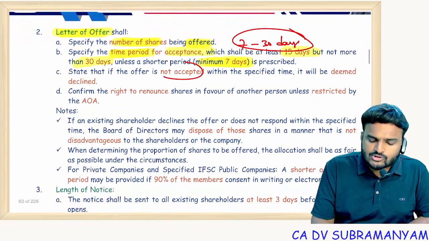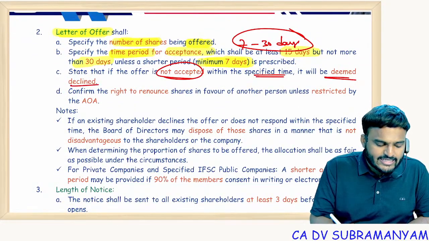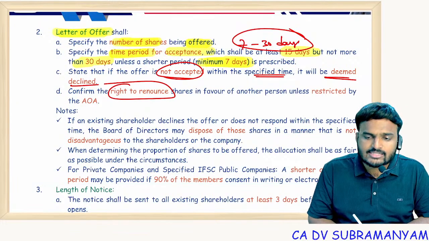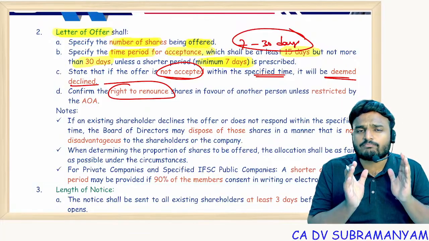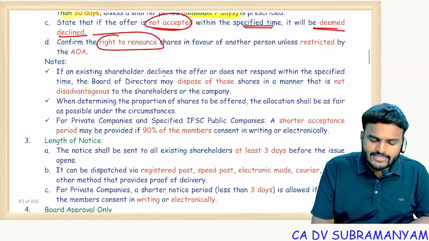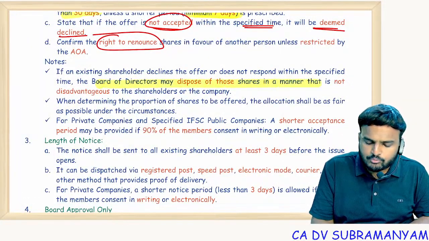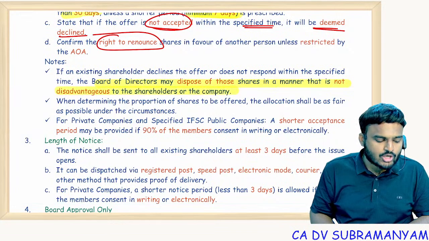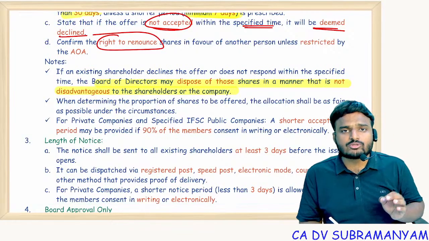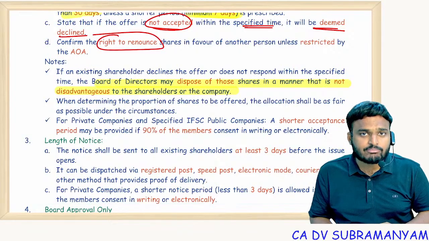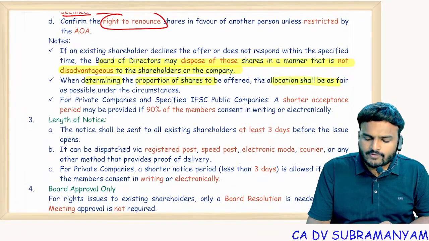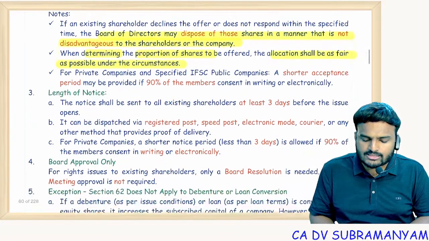State that if the offer is not accepted within the specified time, it will be deemed declined, and confirm the right to renounce. So renunciation is available to you unless the AOA prohibits renunciation. Note, if an existing shareholder declines the offer, then the board of directors may dispose of these shares in a manner which is not disadvantageous to the company. There should be no loss to the company. On disposal of unsubscribed shares by the existing members, while determining the ratio of the shares to be offered, allocation should be as fair as possible under the circumstances.